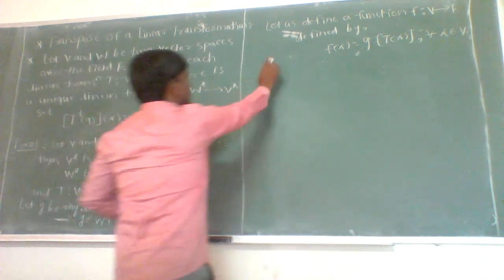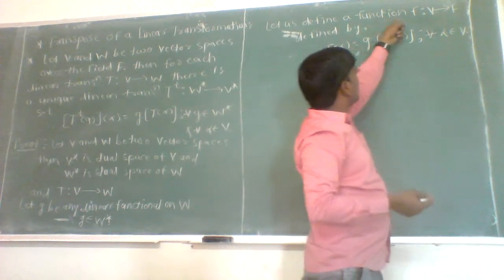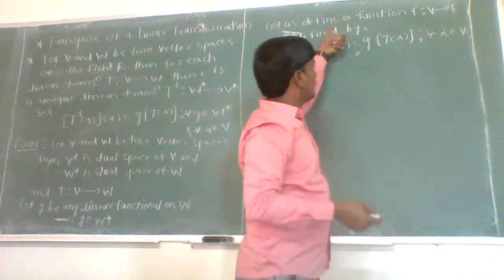Now, f is a function from V to F, and f is a linear transformation.